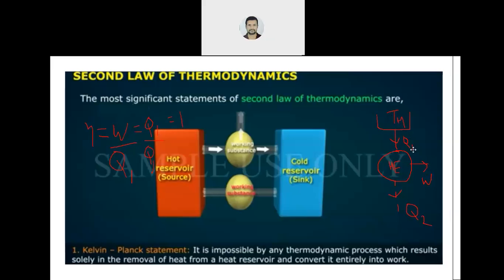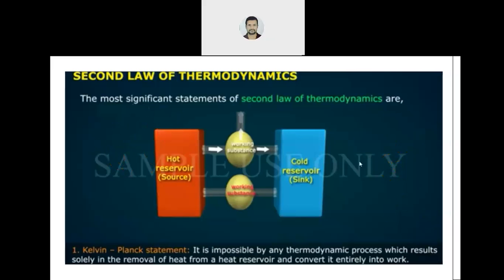Why? If it is possible, then efficiency will be 100%, and this is not possible. And I already told you, heat is low grade energy, work is high grade energy. Total conversion of heat into work is not possible. There should be some amount of heat rejected. This is the Kelvin Planck statement.